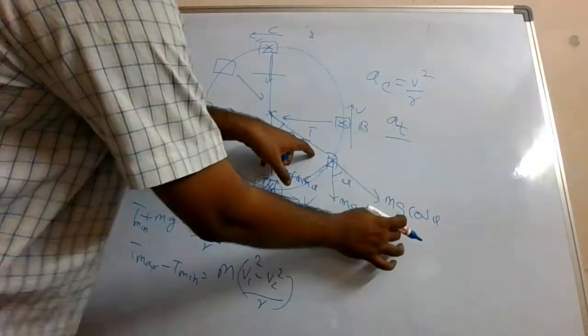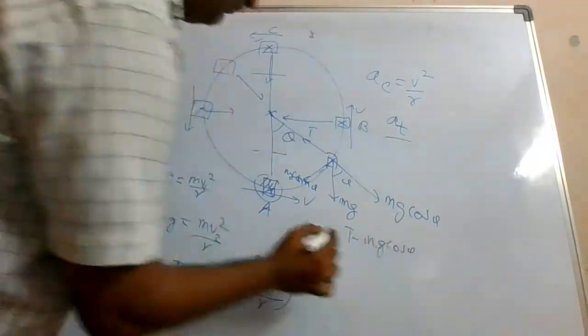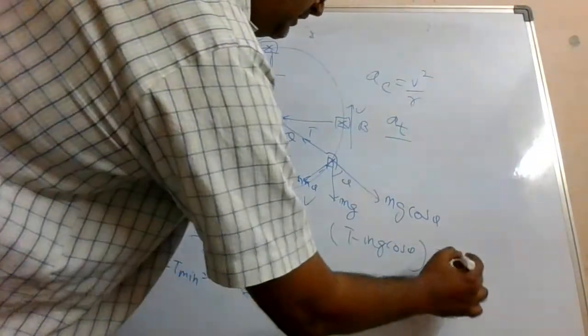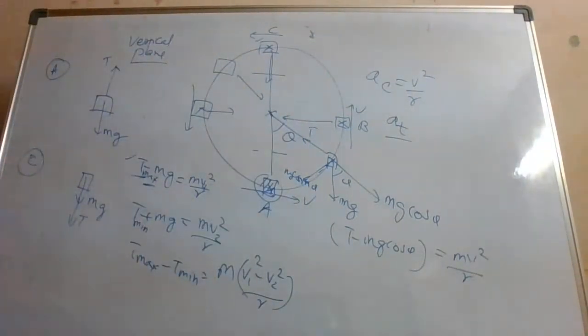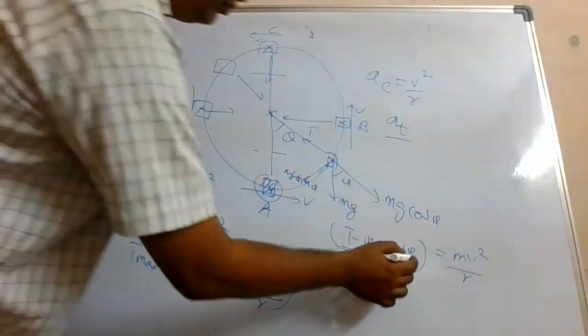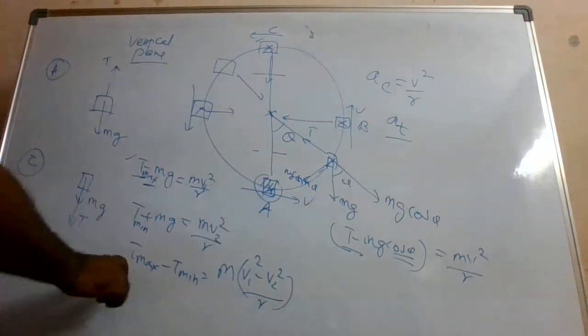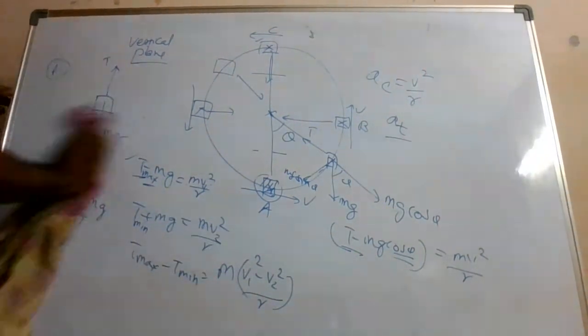So what is the net force over here? It will be T minus mg cos theta. Net force will always be towards the center. So this is my net force. This must be equal to mv square by R. Frame the equation, solve for the value of T. But here you should know the value of theta. Alright, let us move to another concept. So T max minus T minimum is equal to this much we got.